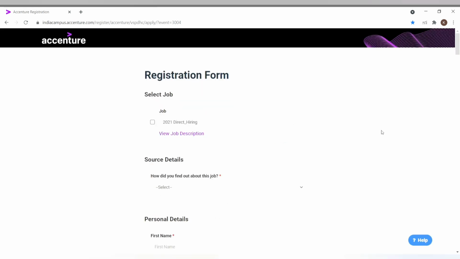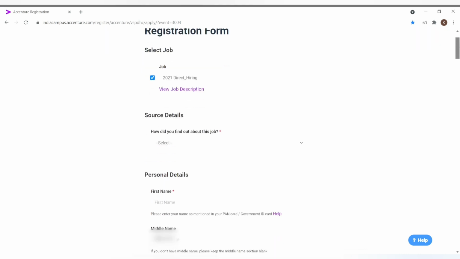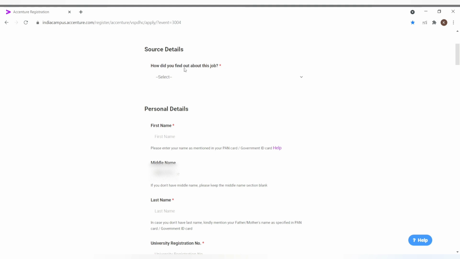Next, see, it is for the 2021 direct hiring. So click here and then you will find the question: how did you find out about this job? Select from job boards, Accenture employee referral or social media advertisement.